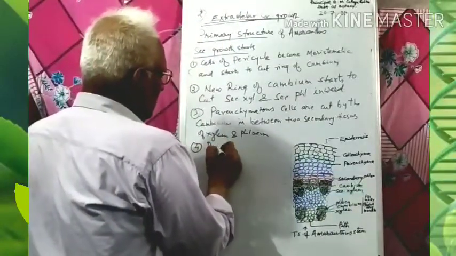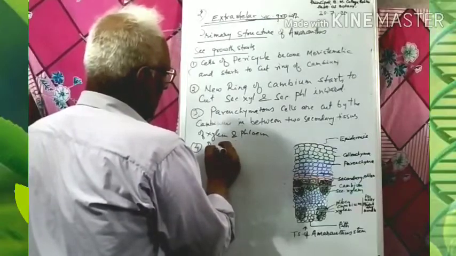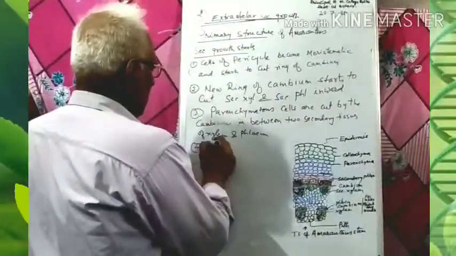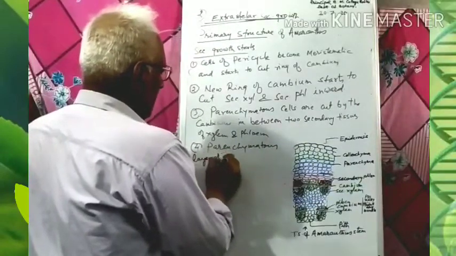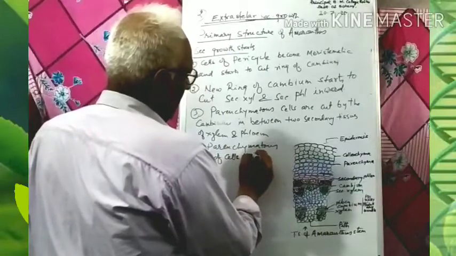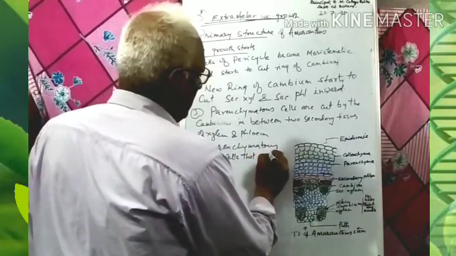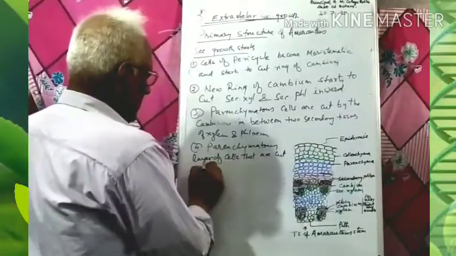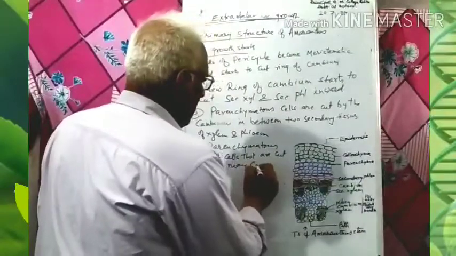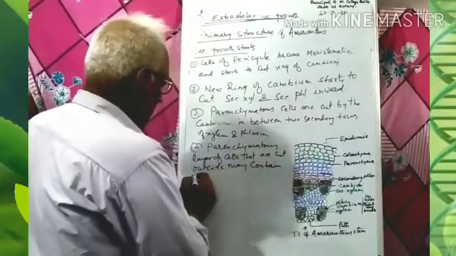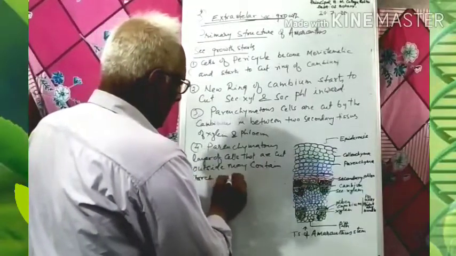The parenchymatous layers of cells that are cut outside may contain a starch grain.